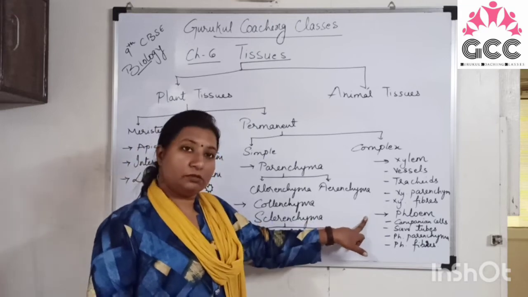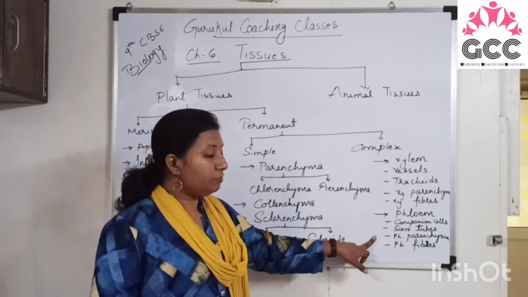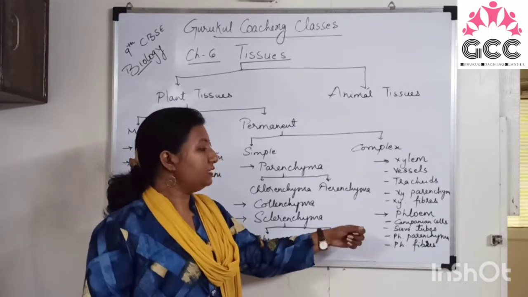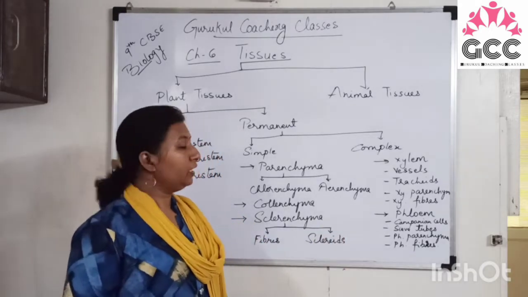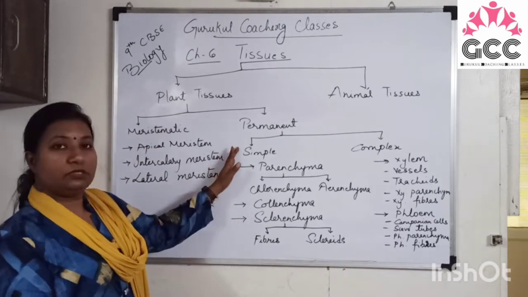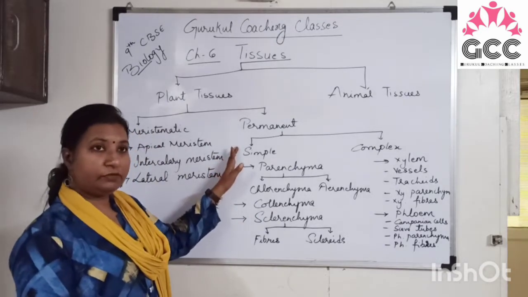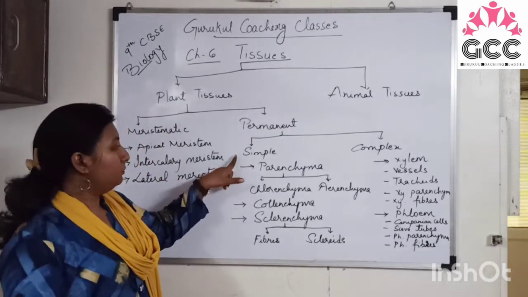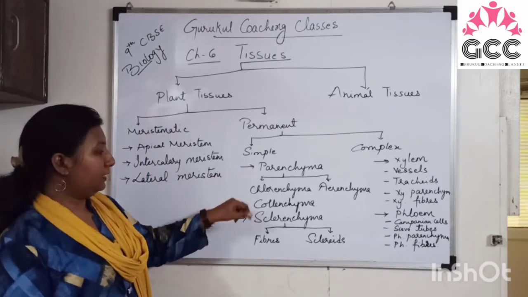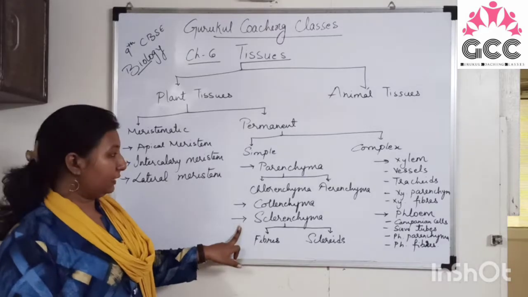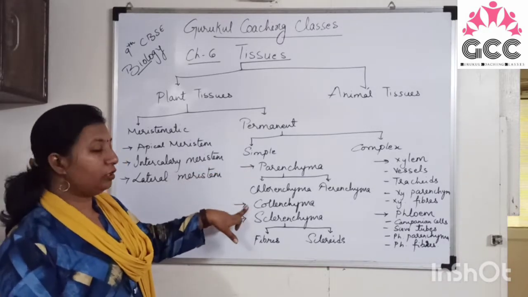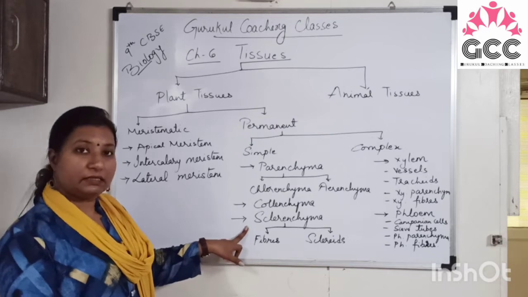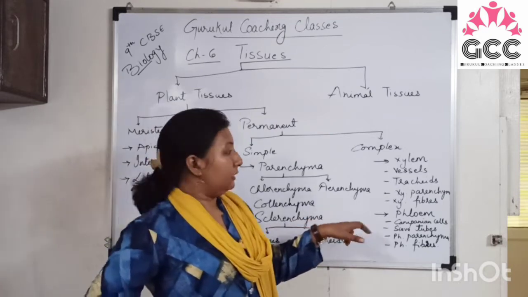Like that, phloem is also a complex tissue. It is also made up of four different components, that is sieve tubes, companion cells, phloem parenchyma and phloem fibers. Simple tissues are made up of similar kinds of cells, means they are made up of only one kind of cell. So we have three types, that is parenchyma, collenchyma and sclerenchyma. Parenchyma and collenchyma are living cells and sclerenchyma is a dead cell.